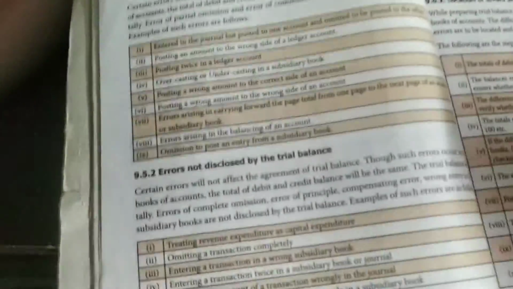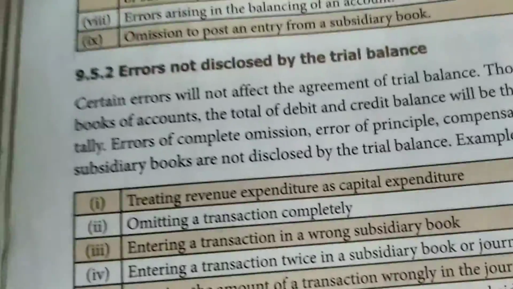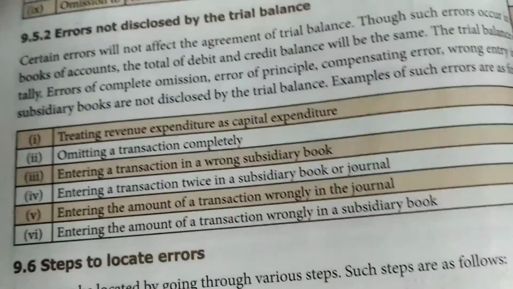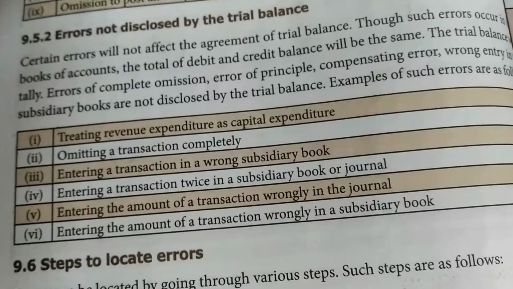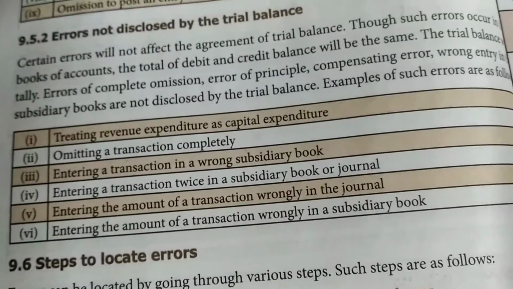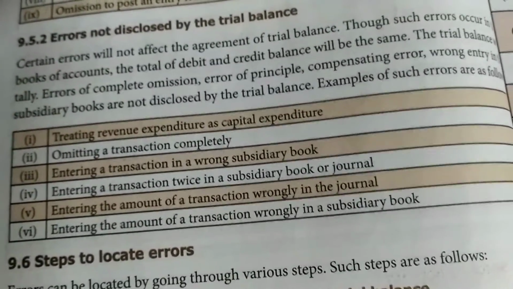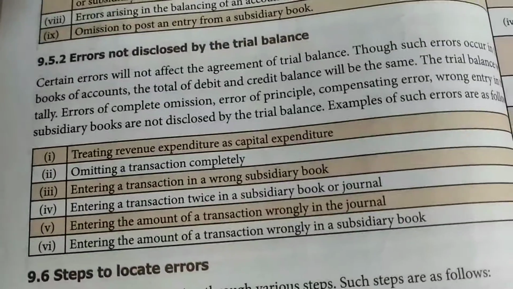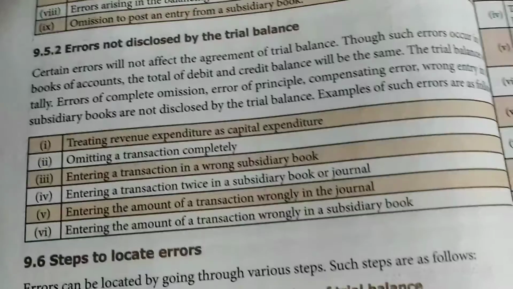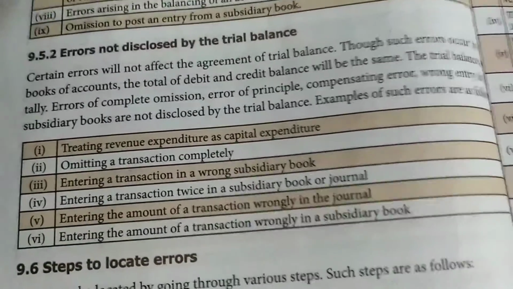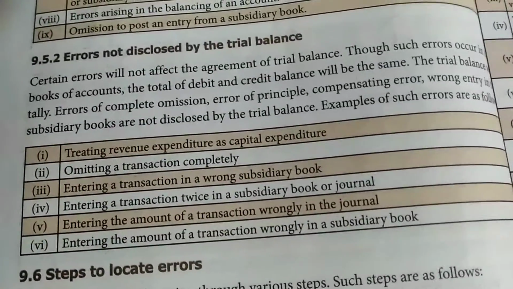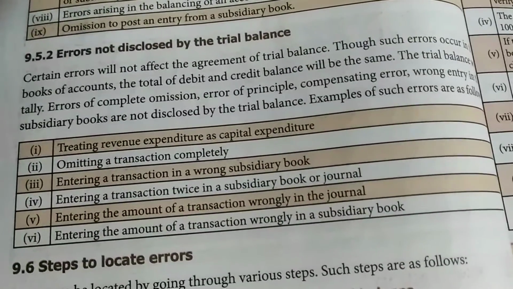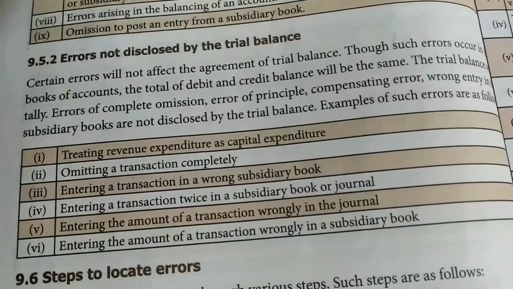Now, the next one, errors not disclosed by trial balance. Certain errors will not affect the agreement of trial balance. Say for example, compensating errors, they neutralize each other. As I told you, trial balance will get tallied. We may think that when the trial balance gets tallied, it is error free. But you have errors like compensating errors which neutralize each other.